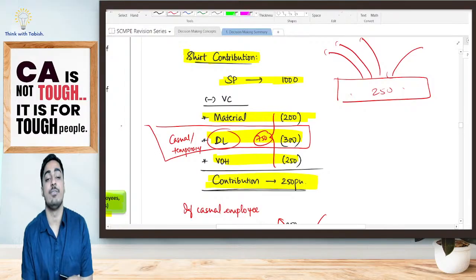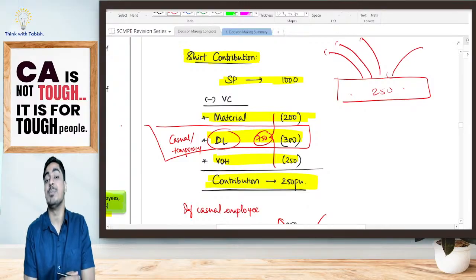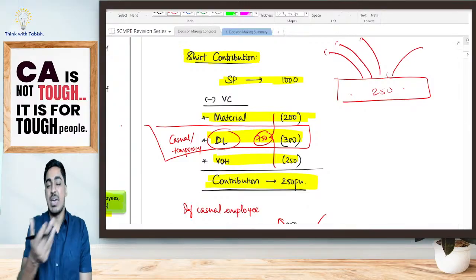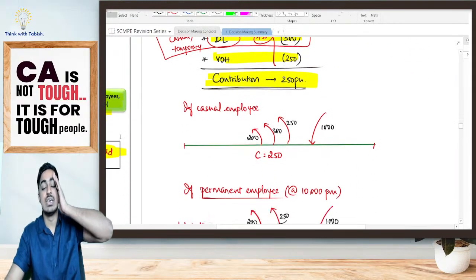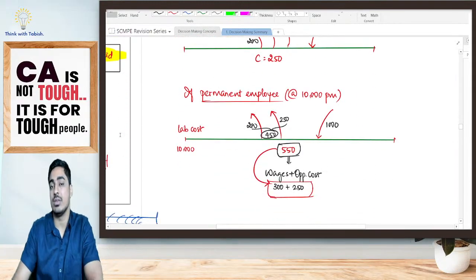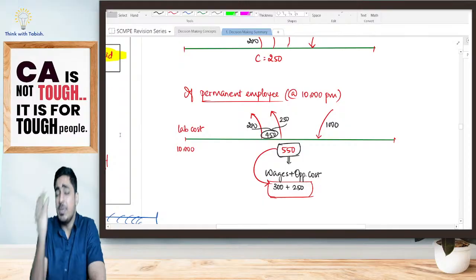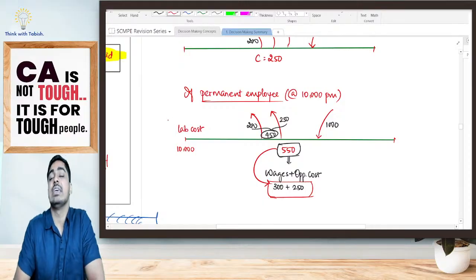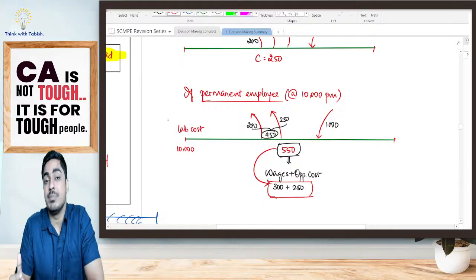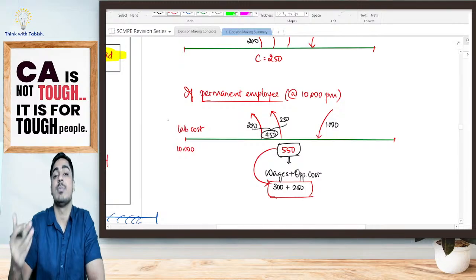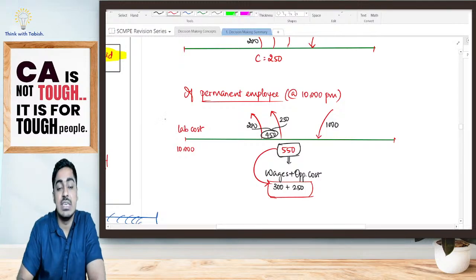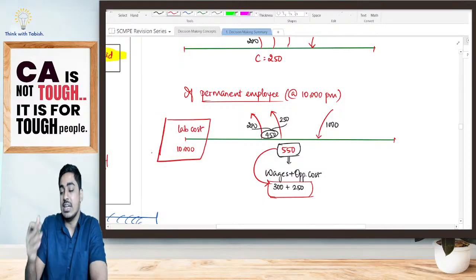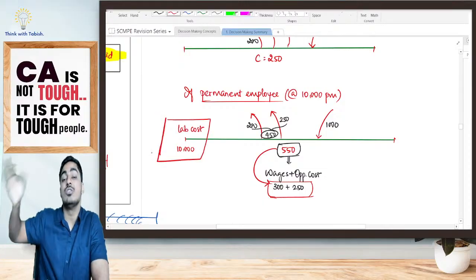Fine. Now, when will I be paying my direct labor cost specifically? It is only if my labor is a casual or temporary employee. Suppose I am having permanent employee. Think of it, students. Suppose I am having permanent employee. Now, for my employee, I have to pay 10,000 rupees per month, whether he produces this product or doesn't produce this product. Suppose I am getting the work done not from my temporary employee, but from my permanent employee. That means in the month, suppose I am having one employee, I have to pay him 10,000, whether he does this work, does other work, or doesn't do any work.